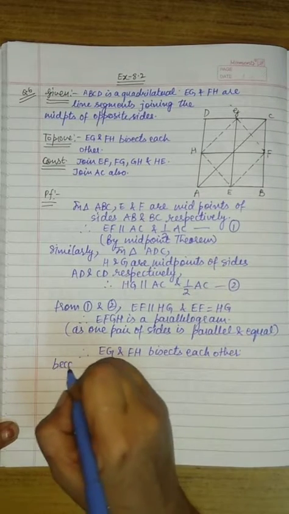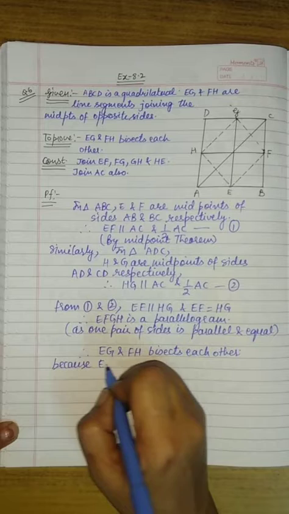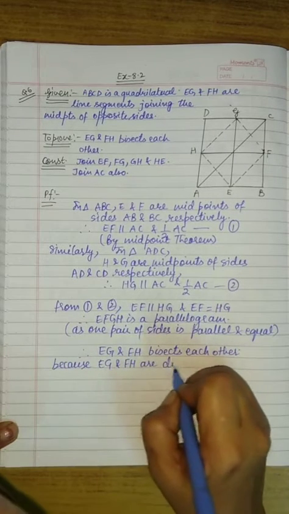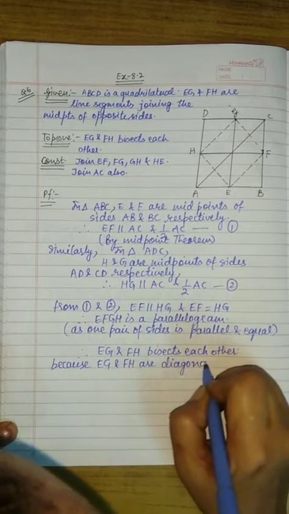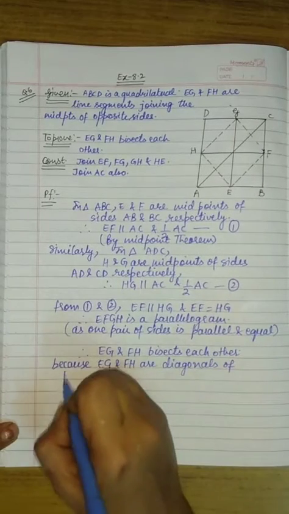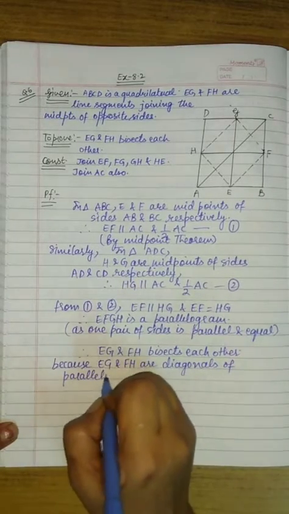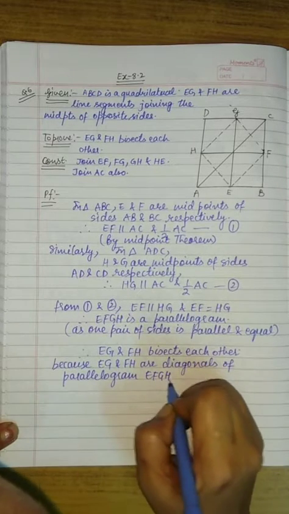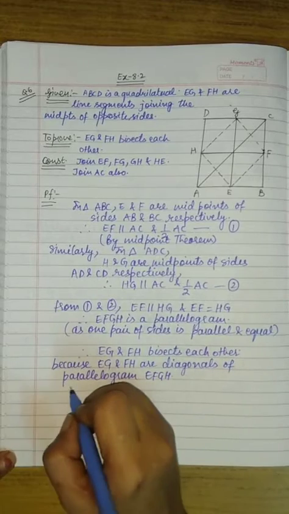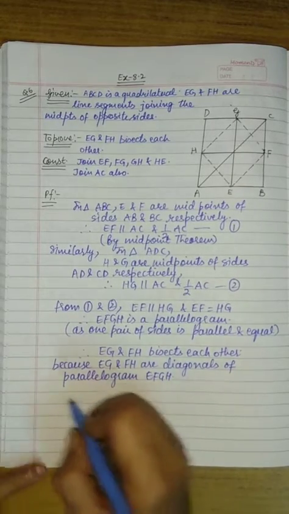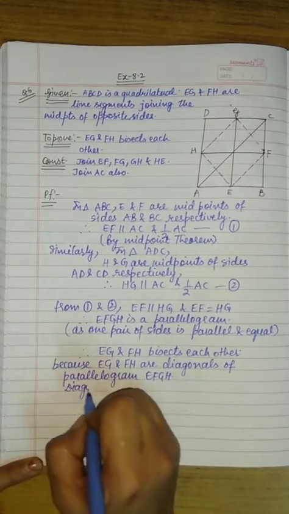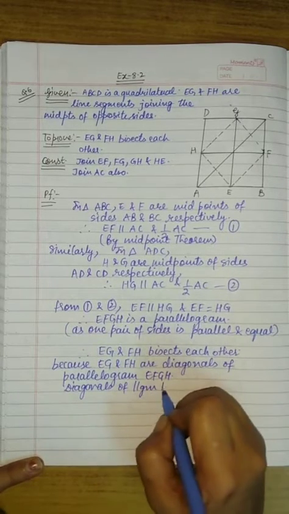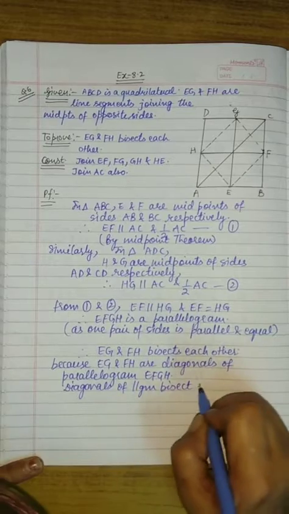Because EG and FH are diagonals of parallelogram EFGH, and we know that diagonals of a parallelogram bisect each other.